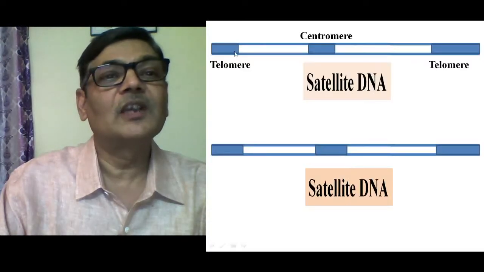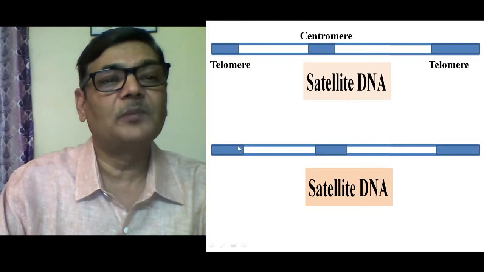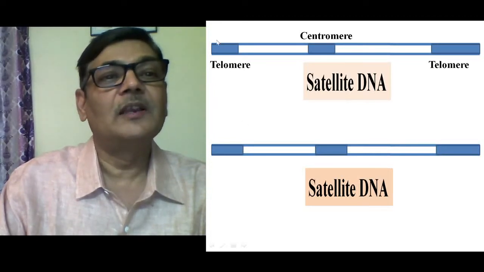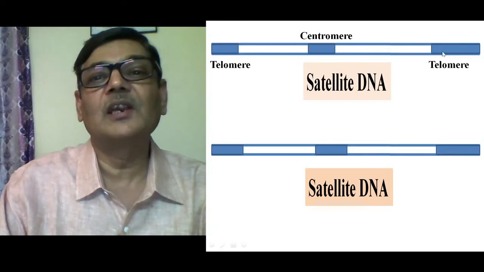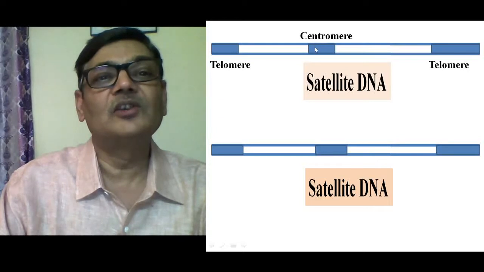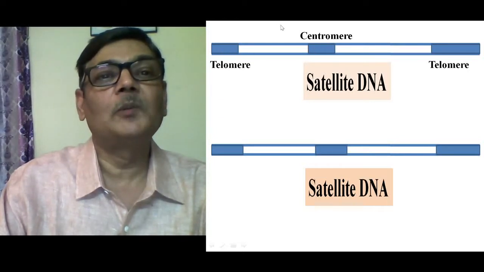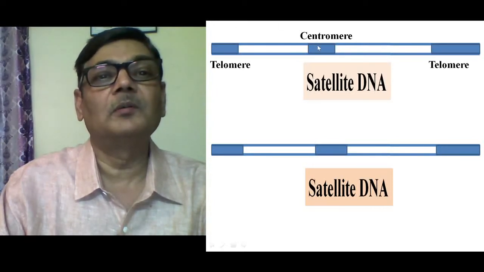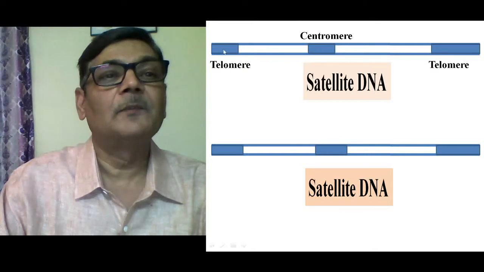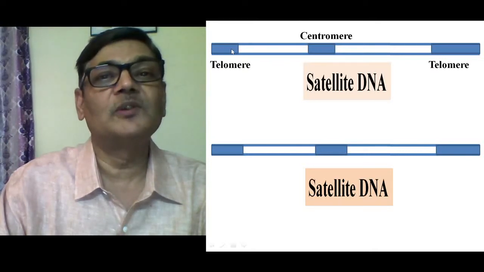Then in this diagram, suppose these are two different DNA molecules. If you see on either end, here is the telomere, this side is the telomere, and this is the centromere. So this much portion will be mainly heterochromatic. It will be formed by constitutive heterochromatic portions, and they have repeated DNA sequences.